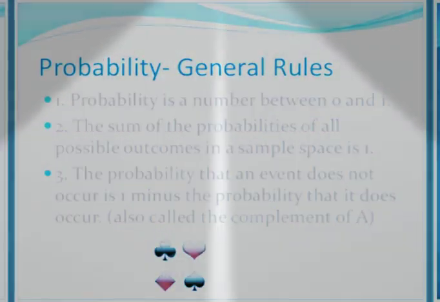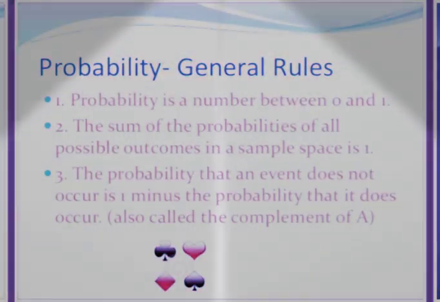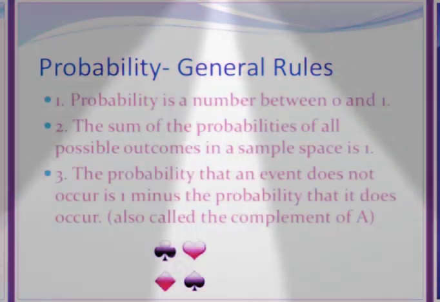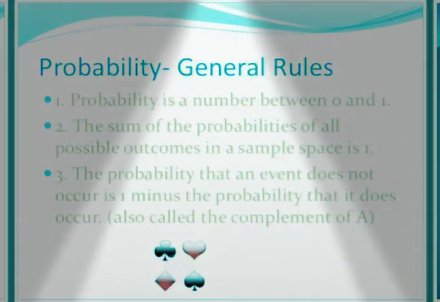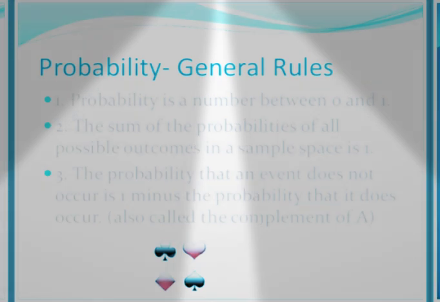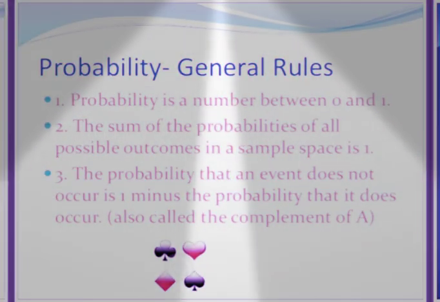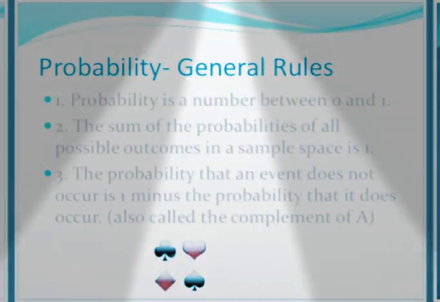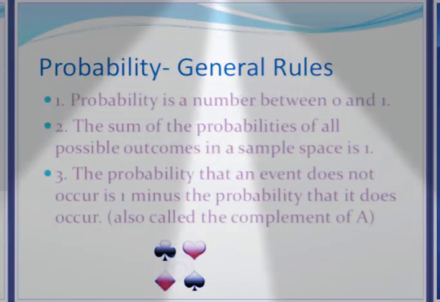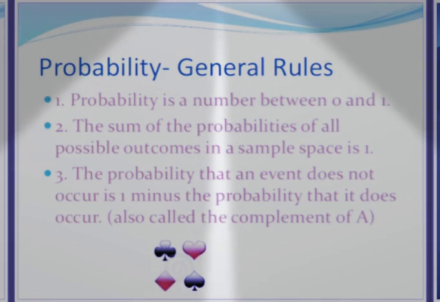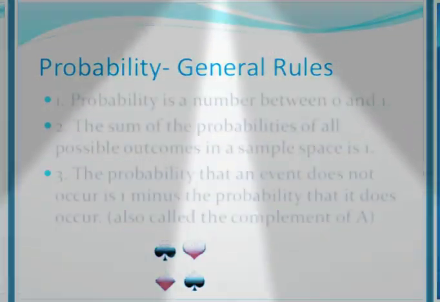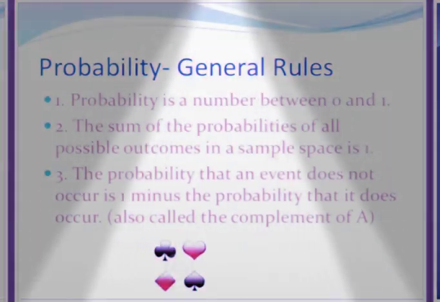For example, suppose the event is that when you are tossing a die, you want to pick up an even number. That means 2, 4, 6 are all the possible favorable outcomes. So the probability will be favorable outcomes by total outcomes. So that is 3 by 6. So 3 by 6 is 1 by 2. Understand? So the probability of the event is given as half or 0.5.